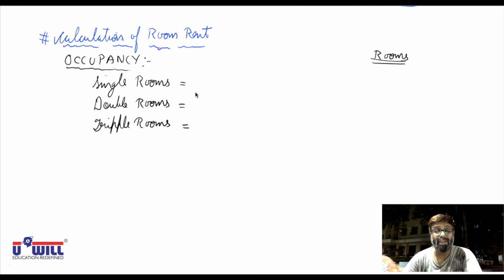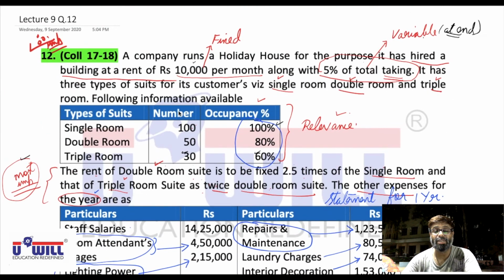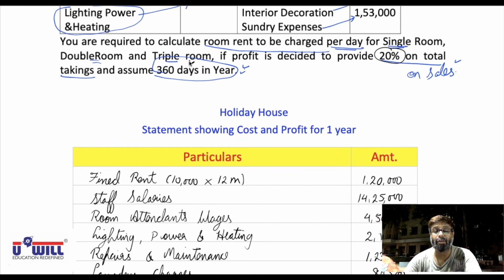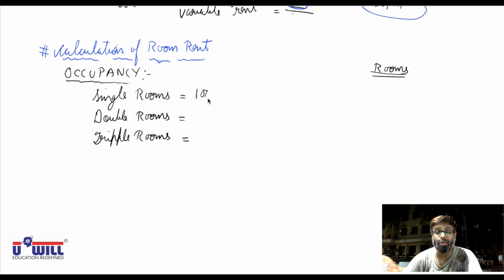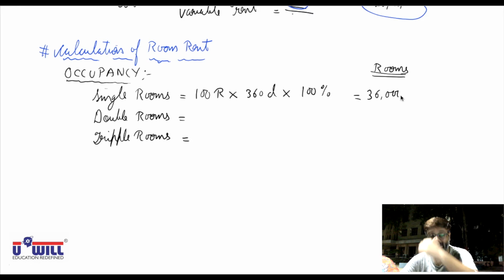Yes, now how will we find the occupancy of the rooms? Understand it. 100 rooms are there, 360 days in a year we have to take, and 100% is the occupancy level. So 100 rooms into 360 days into 100% occupancy means 36,000 rooms are sold out during the year. 100 rooms into 360 days, and all 360 days they go on rent. So 100 into 360, 36,000 rooms actually go on rent.